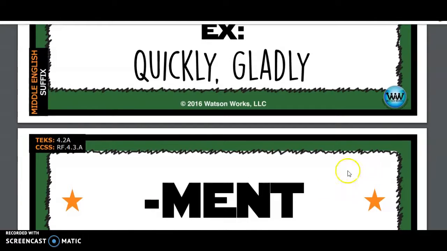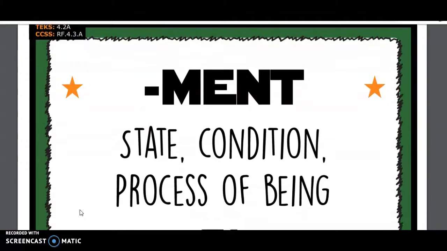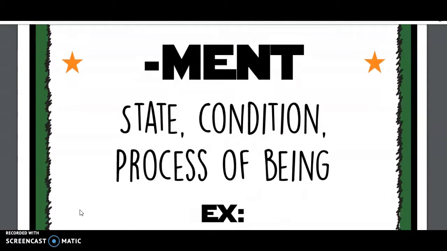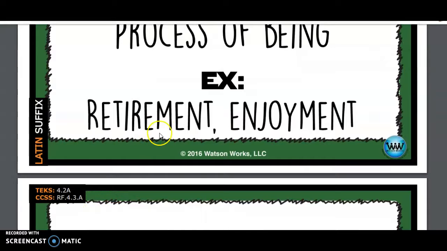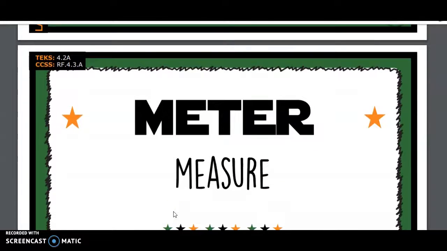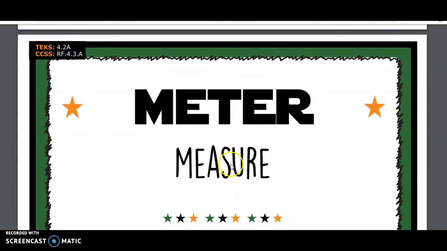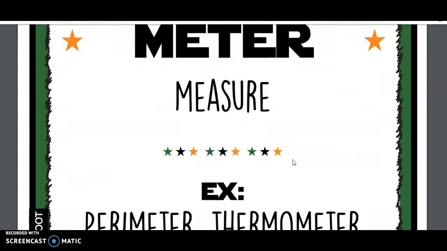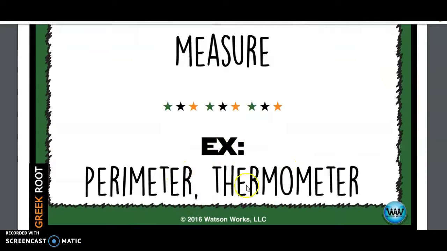Next we have ment. This suffix means state, condition, or process of being. For example, retirement, because you're in the process of to retire, or enjoyment. Your state of being is to enjoy. The root word meter means to measure, which you guys will see in math. For example, perimeter and thermometer.